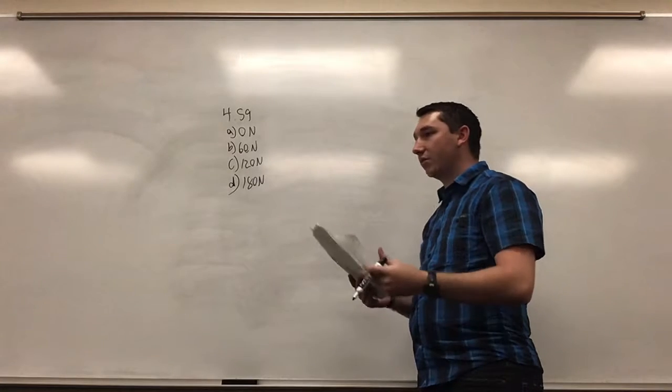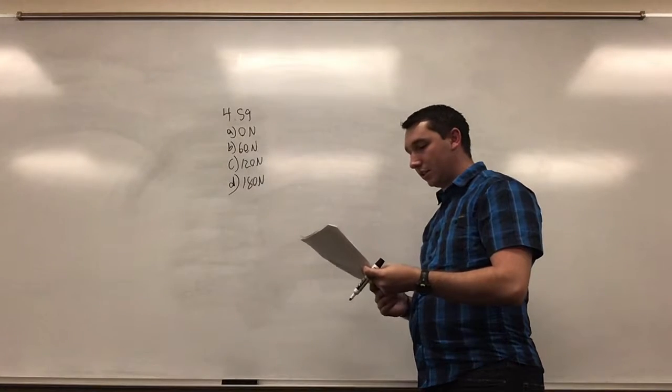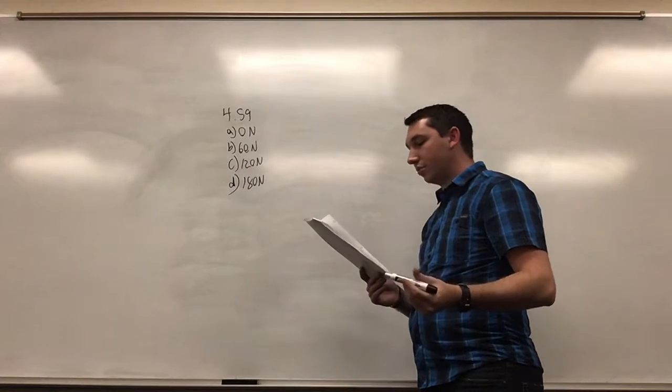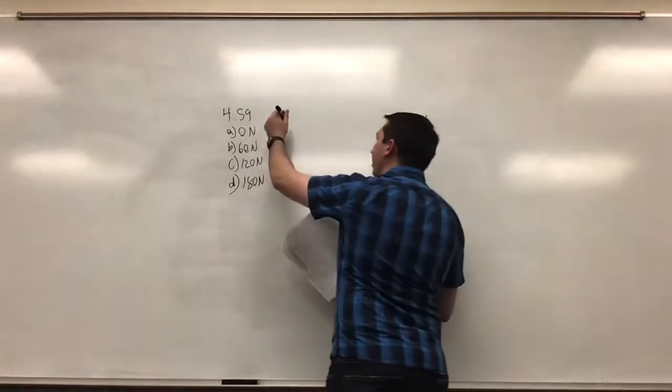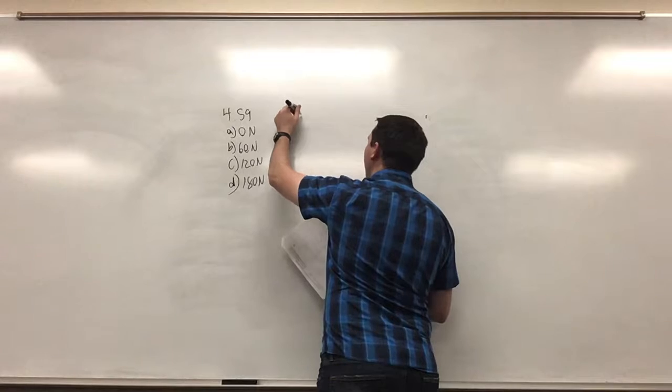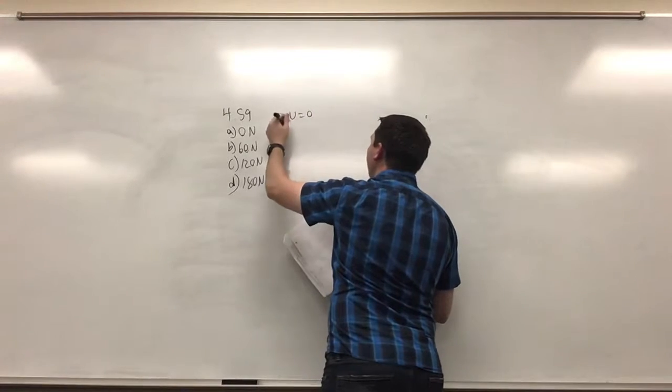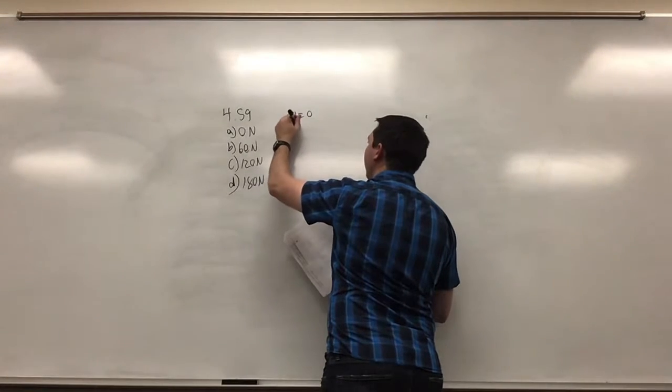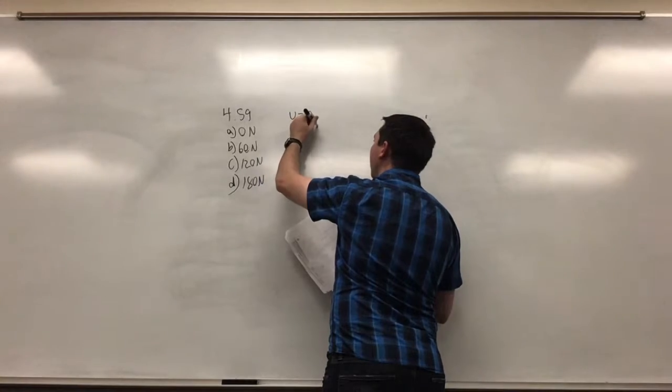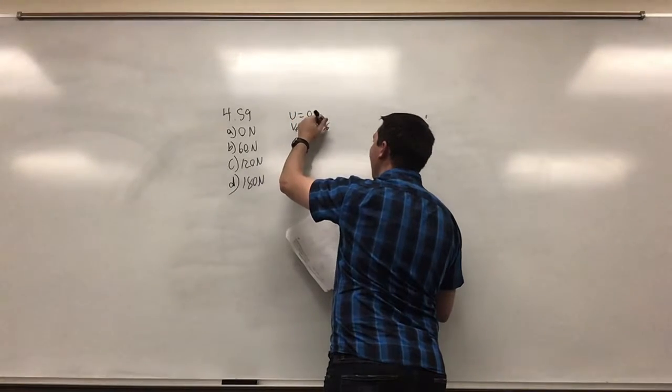So in order to do that, we need to use some of the information that we're given. We know that the dancer's initial velocity is going to be 0. Velocity final is going to be equal to 4.0 meters per second.